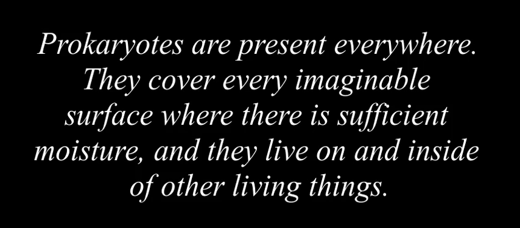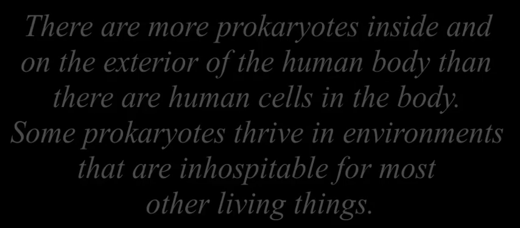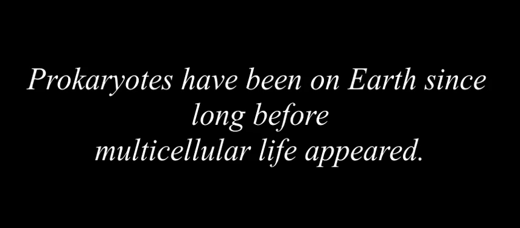Prokaryotes are present everywhere. They cover every imaginable surface where there is sufficient moisture, and they live on and inside of other living things. There are more prokaryotes inside and on the exterior of the human body than there are human cells in the body. Some prokaryotes thrive in environments that are inhospitable for most other living things. Prokaryotes recycle nutrients, essential substances such as carbon and nitrogen, and they drive the evolution of new ecosystems, some of which are natural while others are man-made. Prokaryotes have been on Earth since long before multicellular life appeared.